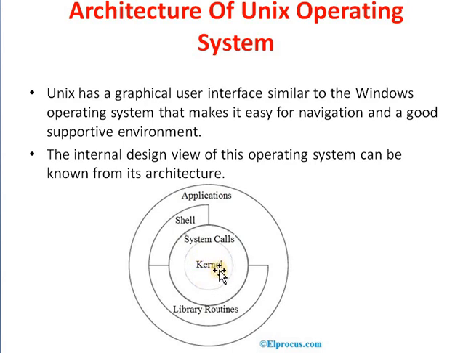The main function of the kernel is that computer hardware such as memory, disk, printers, etc. are controlled by the kernel. Means all the hardware components of the computer are controlled by this kernel.